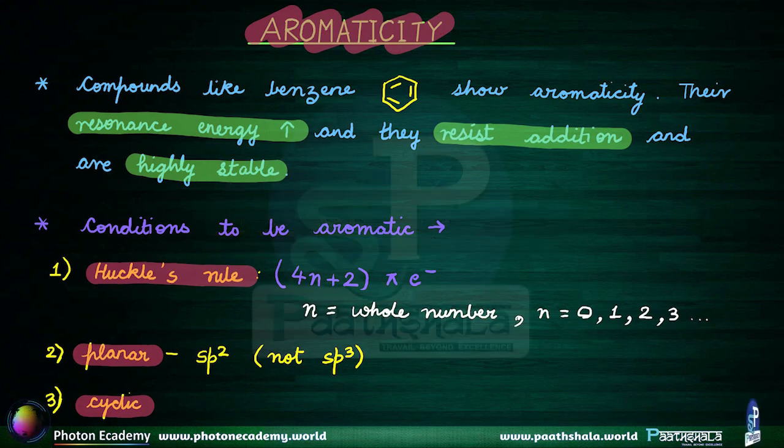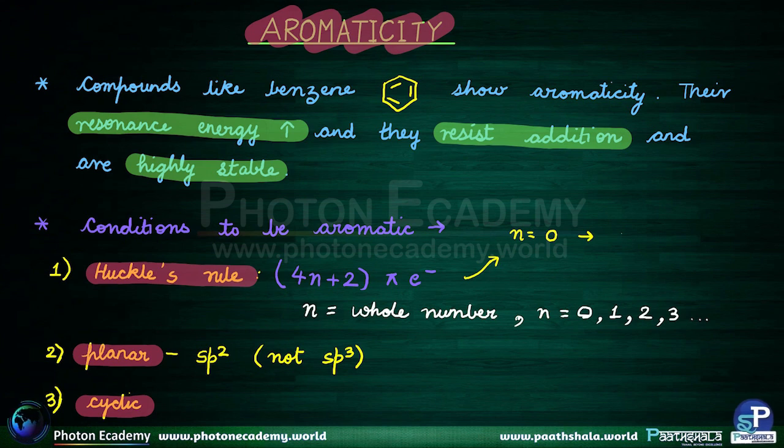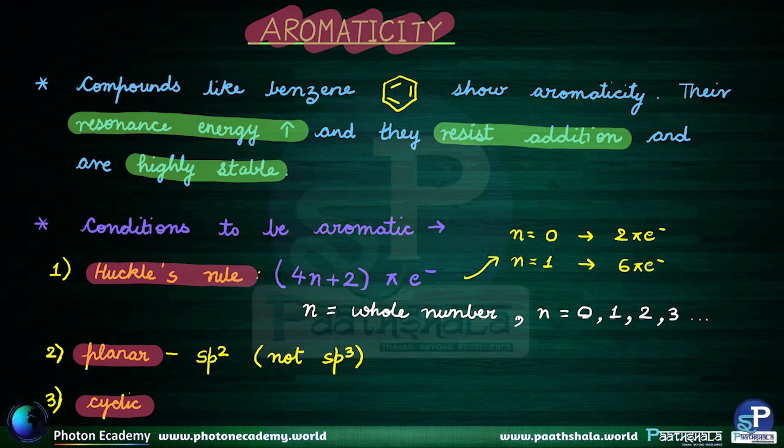So if I come back to Huckel's rule here, I see 4n plus 2 pi electrons. If I put n as 0, 4 into 0 is 0 plus 2, so I get 2 pi electrons. And if I put n as 1, then I get 6 pi electrons. So this is how the series continues.